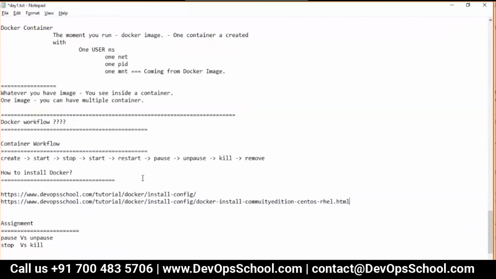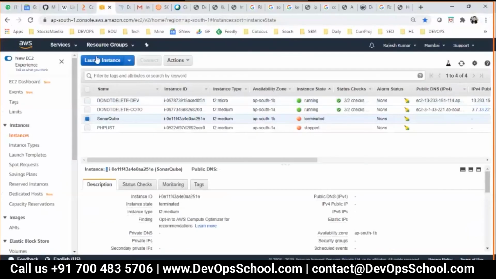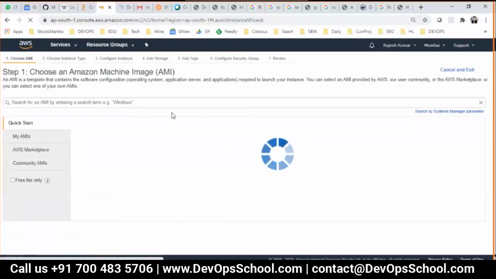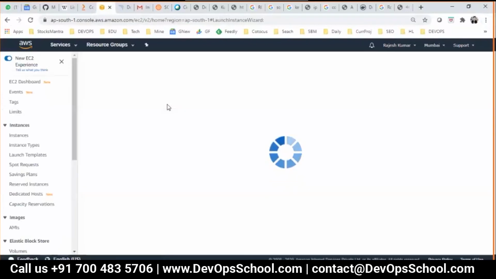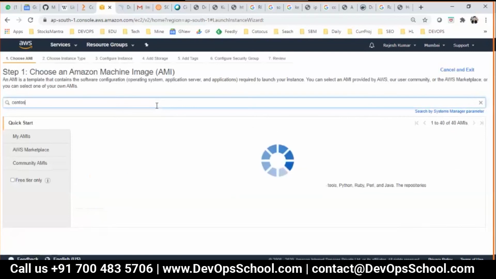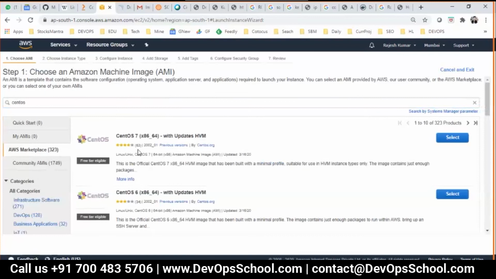So how can we install it? I need a demo. So what we do in this case, I am going to create one instance. I will get the lab infrastructure ready for all of you. For the time being, I am showing you the demo first. So guys, this is CentOS 7. This is the one I am using right now.